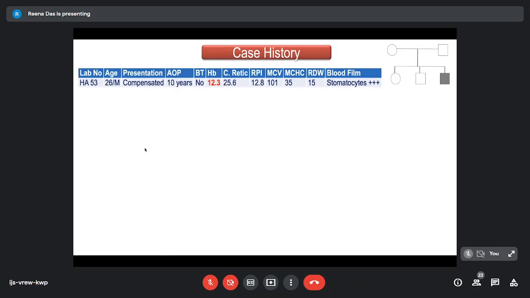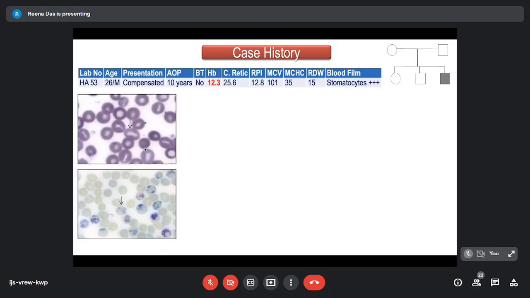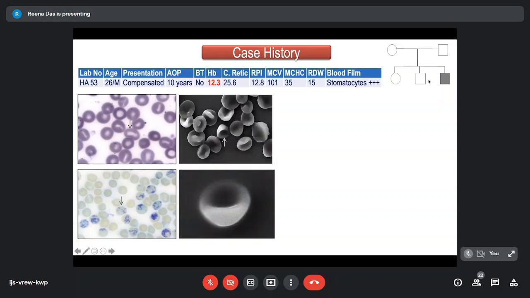When we looked at the hemoglobin, it was just 12.3 grams, so he was fine. But looking at the smear, we found that there were stomatocytes. And very amazing was the reticulocyte response. It was a very high reticulocyte count, about 25.6% corrected reticulocyte, and there were multiple stomatocytes in this particular case. There was no family history in the entire family.